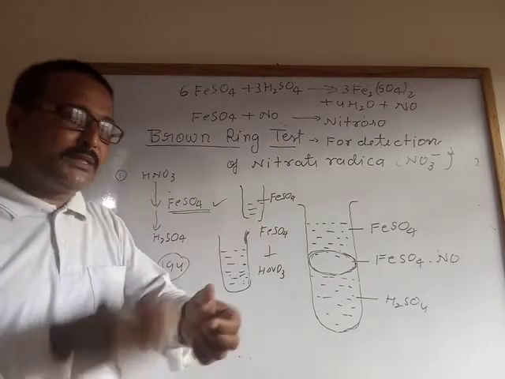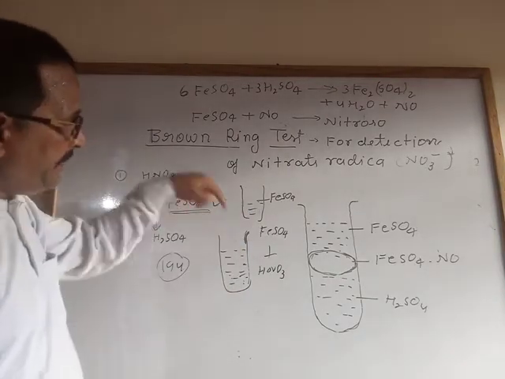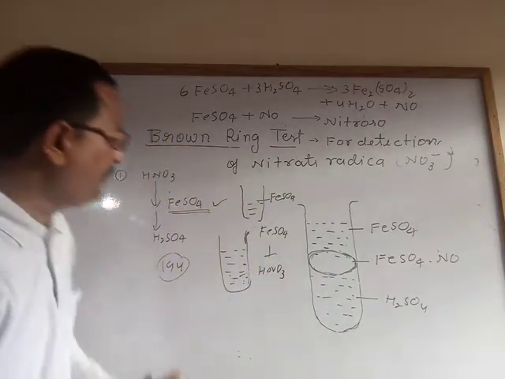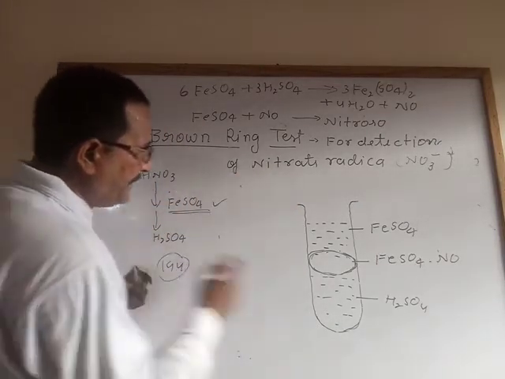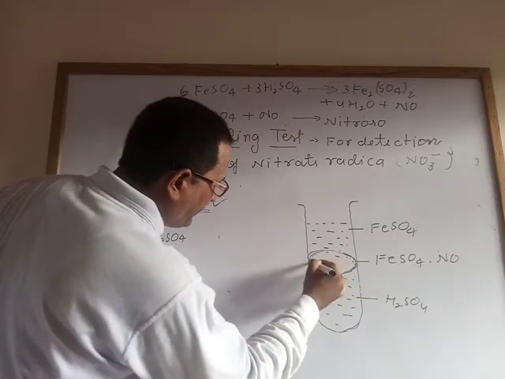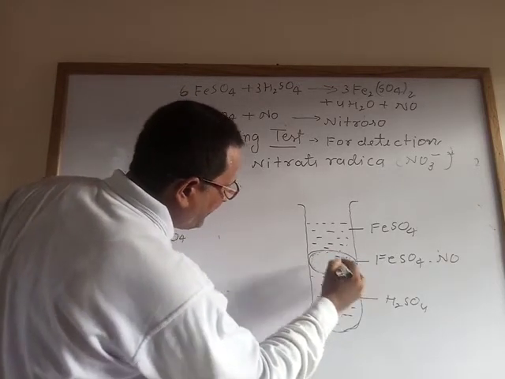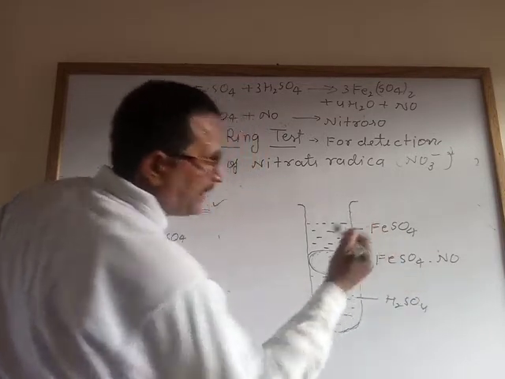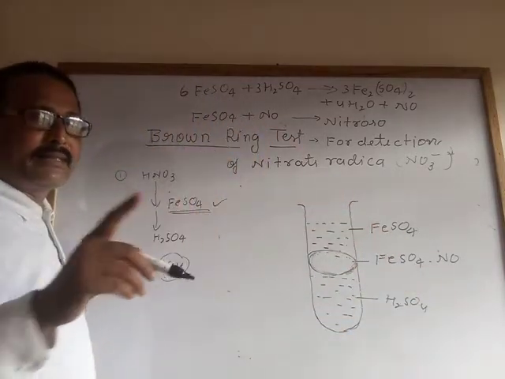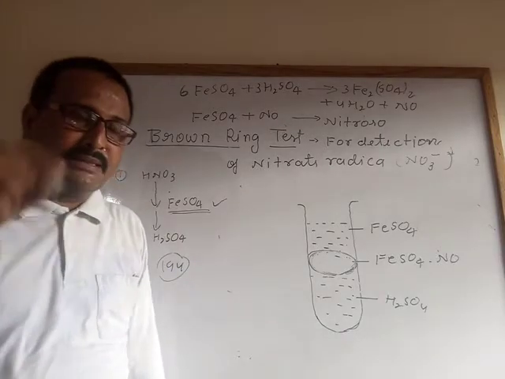Freshly prepared means you just prepare it and then add it. Then you will find at the junction of the two liquids a brown colored ring. This is the nitroso ferrous sulfate ring, known as the brown ring.